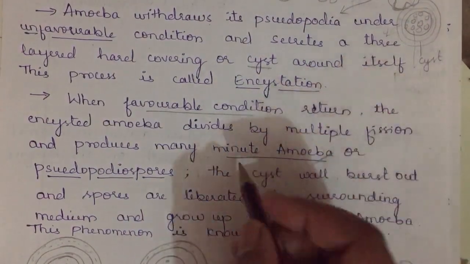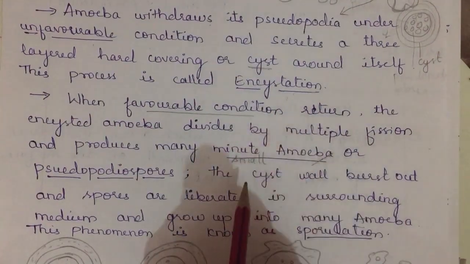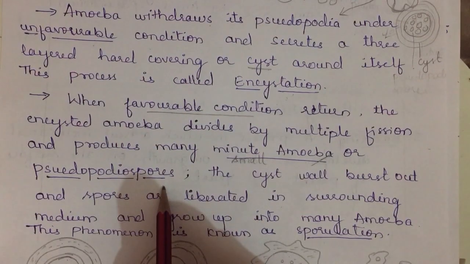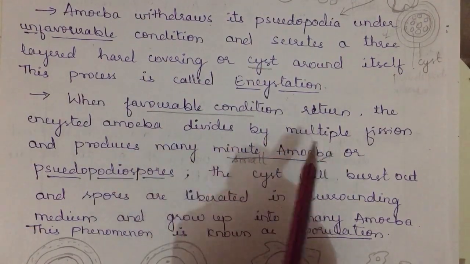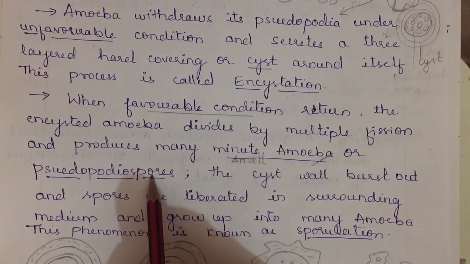Minute means small. So minute means small amoebas or pseudopodiospores. Then you can get what pseudopodiospores are. When the encysted amoeba undergoes multiple fission, it produces many small amoebas, and these are called pseudopodiospores.